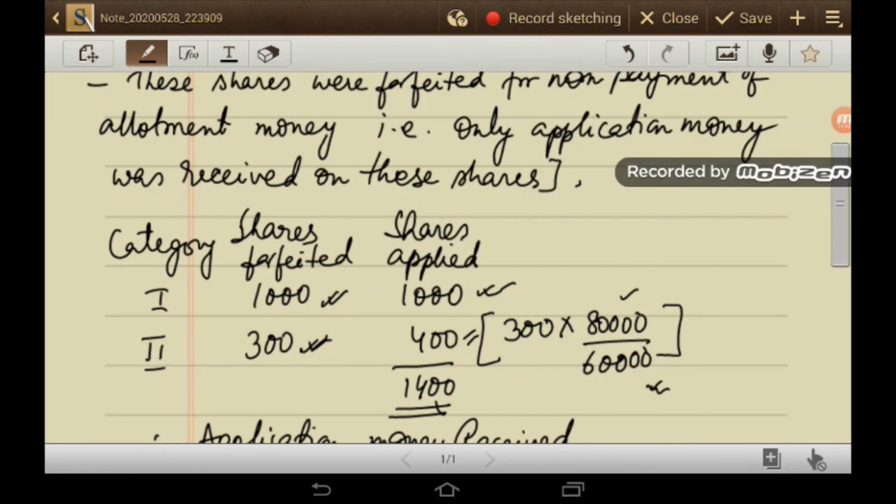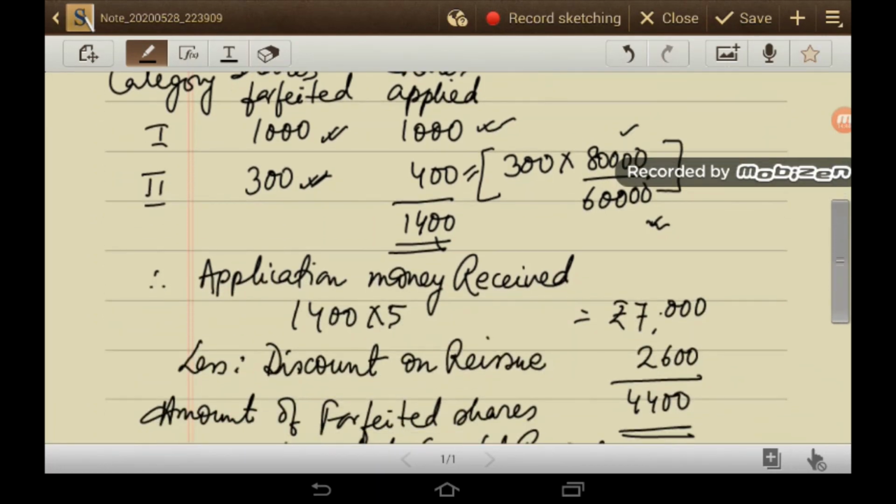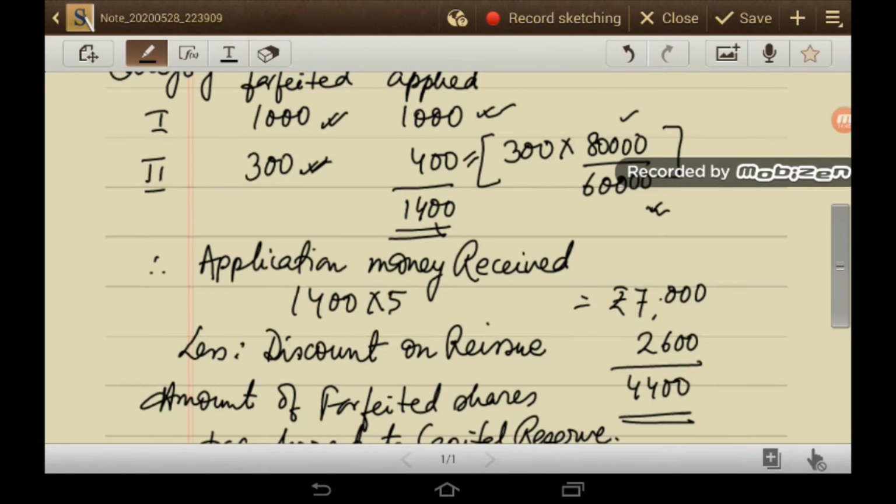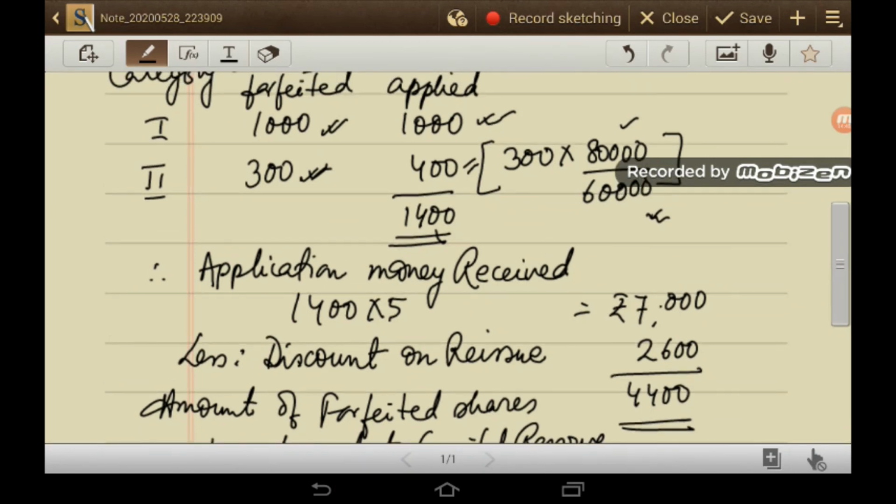So this is the money that was received at the time of application on 1,300 shares, that is 1,400 into 5. This gives you 7,000. So this working is very important to solve this problem. And the last journal is very essential to pass because you have to show the amount that will be transferred to the capital reserve account from the forfeited share. So 1,400 into 5, 7,000 is the amount that was received at the time of application.